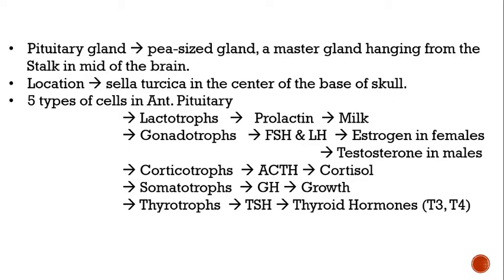Then the somatotrophs are basically growth hormone producing cells, which stimulate growth of the body tissues, muscles, organs, and bones. Then the thyrotrophs are the cells which produce TSH, thyroid stimulating hormone, which acts on the thyroid gland and stimulates the production of T3 and T4 thyroid hormones.